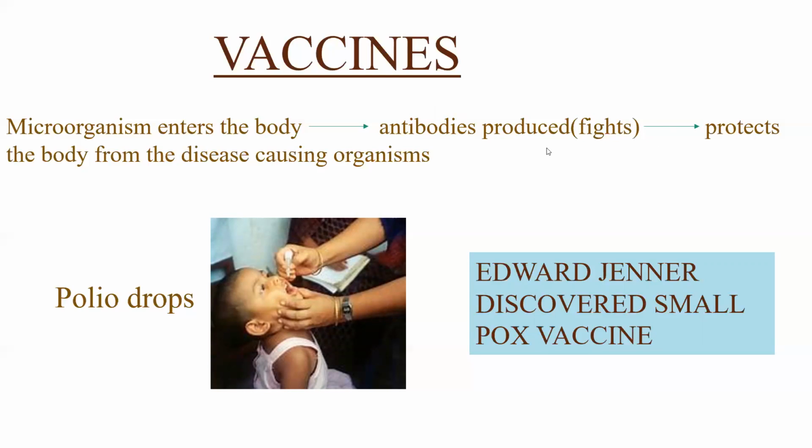When the chicken pox causing microorganism has entered your body, at that time the antibodies are produced and they fight against the microorganism and protect the body. So if that microorganism comes into you again, your body can fight it. So again you won't get it. That is the reason they say you won't get chicken pox again. That means you're vaccinated against that microorganism.